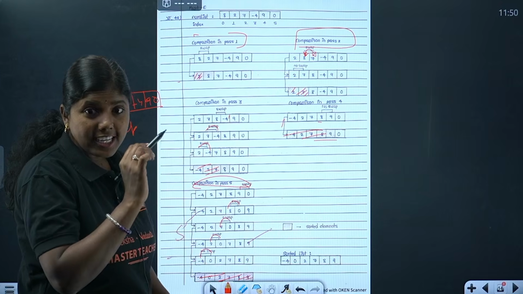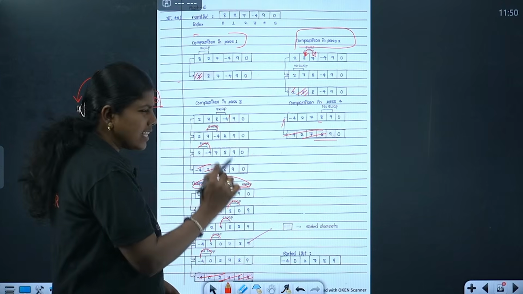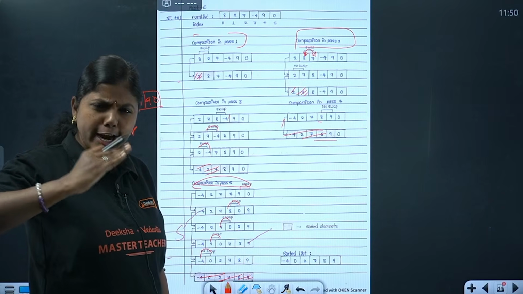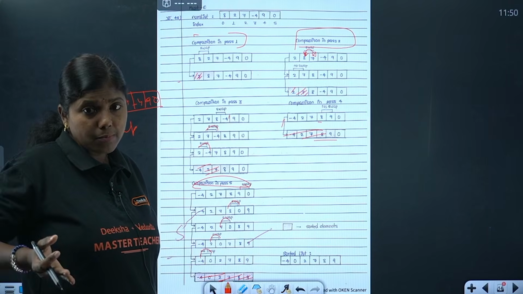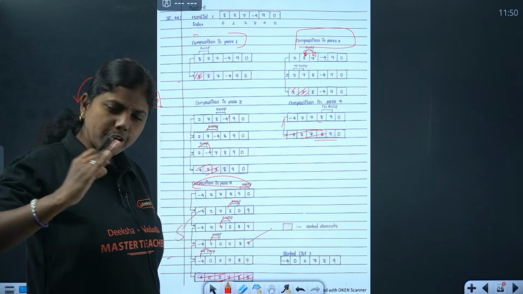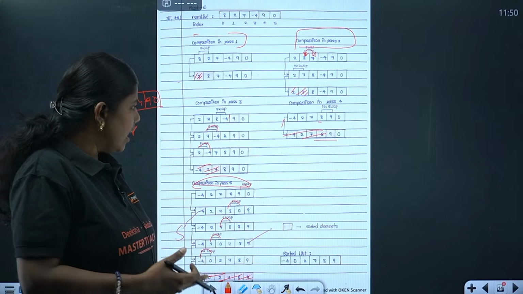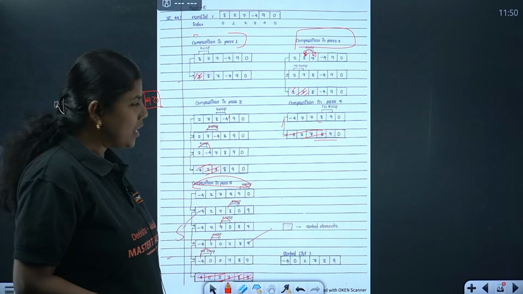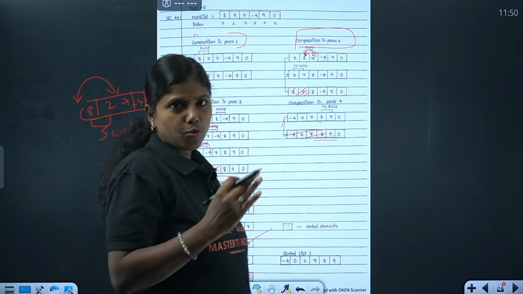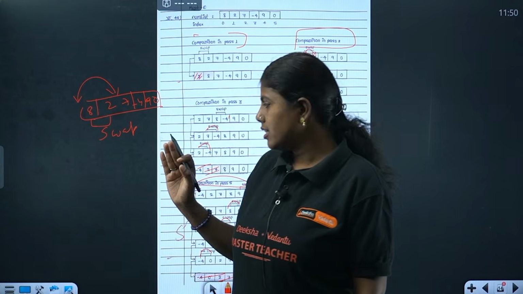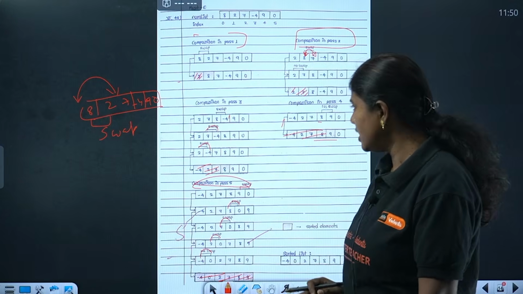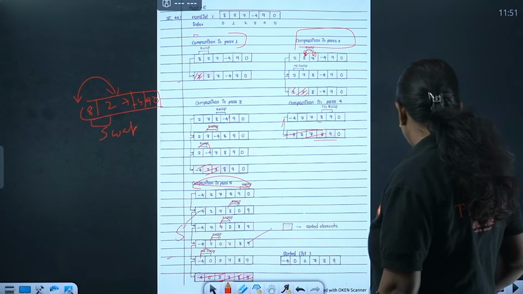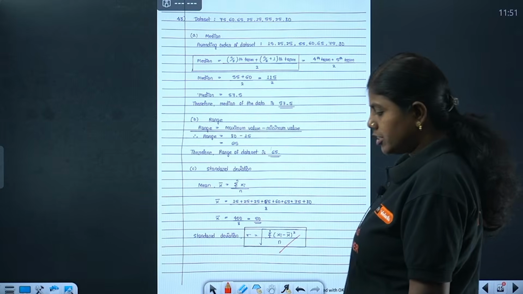So clearly it's not like showing it like this. Lightly, one kind of shade you can put, a light shade, so the number should be visible. Number visible is only very important. Light shade you can show it. Actually, she has done that. I wanted to show, but it is not too visible to me. So I'm telling you orally, a light shade you can show for the swapping. If you have time, definitely you can do that. If not, you can just do it at the end, when time is there. We'll go for the 43rd question.